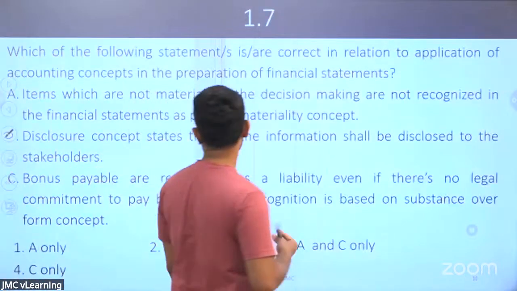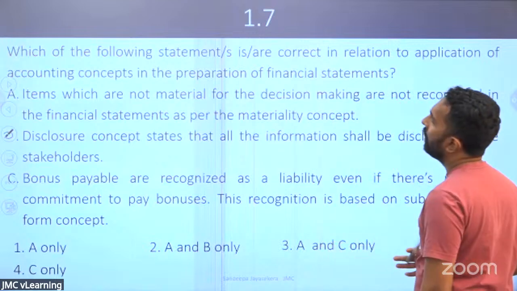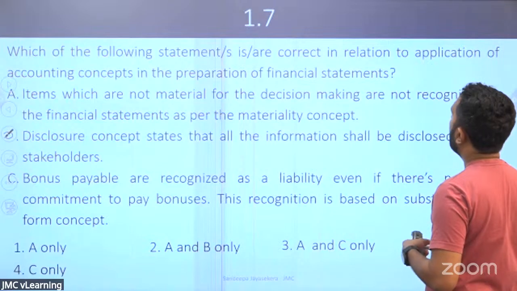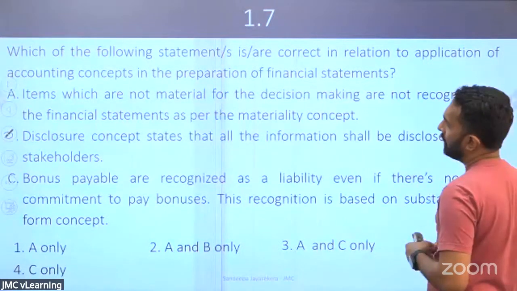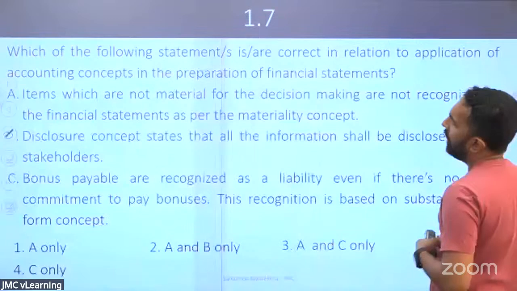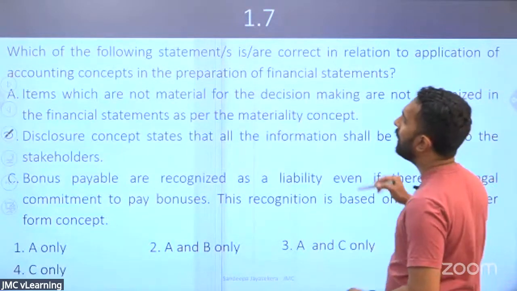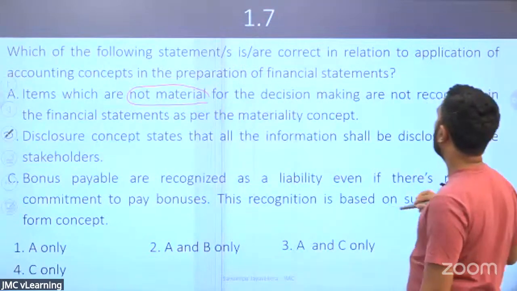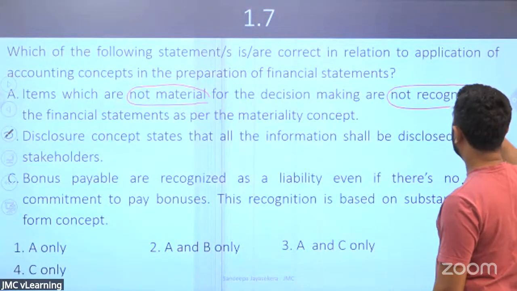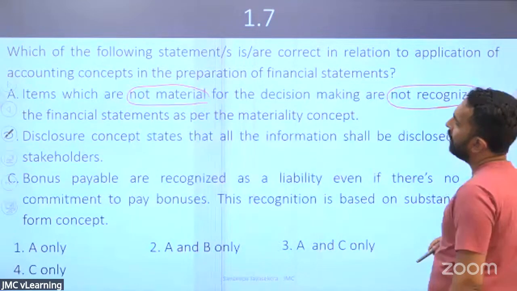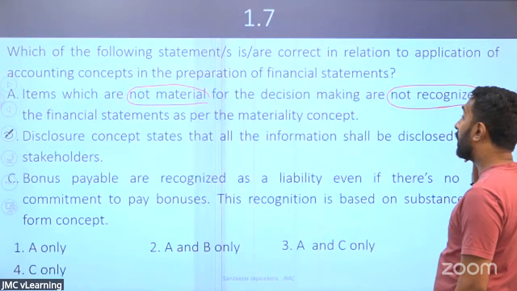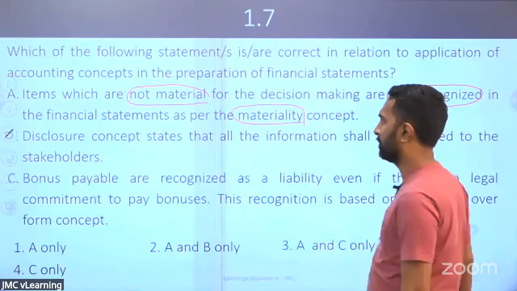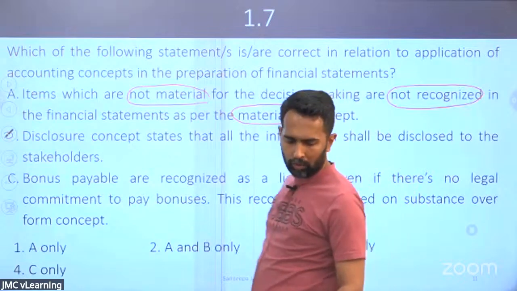Look at this one, 1.7. Which of the following statements is correct in relation to the application of accounting concepts? Look at the first one. Items which are not material for decision making are not recognized in the financial statements as per the materiality concept. What do you think? True or false? First one.